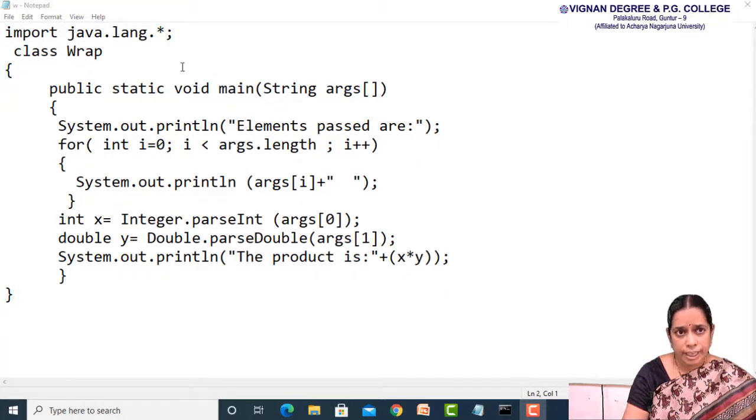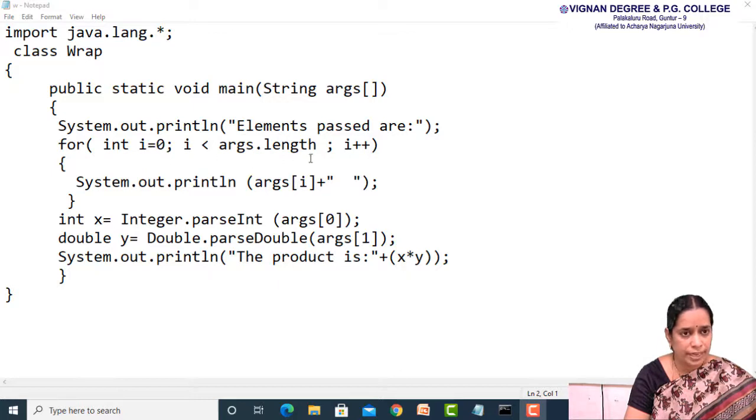This is a program related to wrapper classes. Initially, we have to import the java.lang package. Next, the name of the class is wrap, and within the main method we are providing two arguments. The first argument is saved in args[0] and the second argument is saved in args[1]. Initially, these two arguments are printed here, the first and the second, by using the for loop.